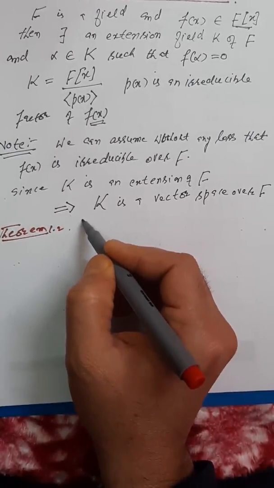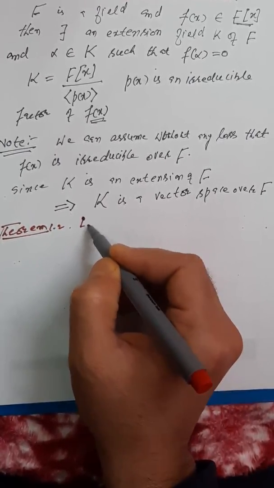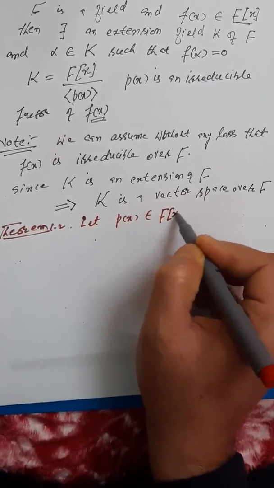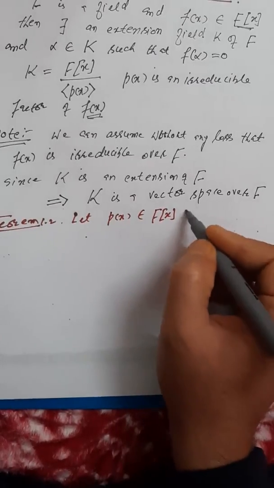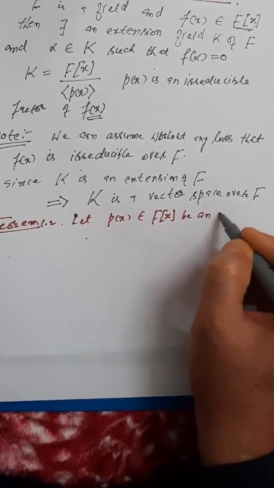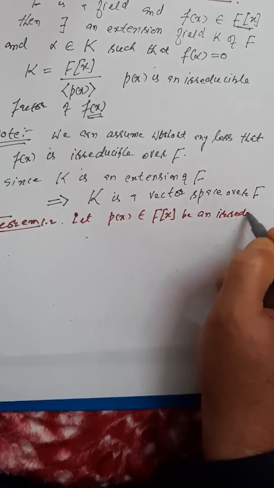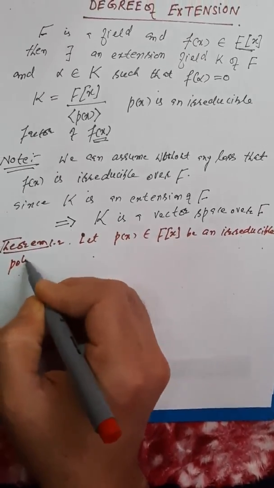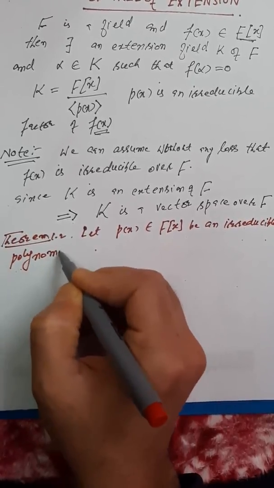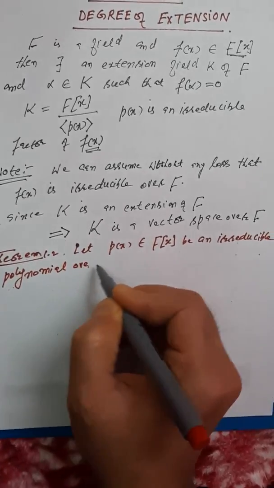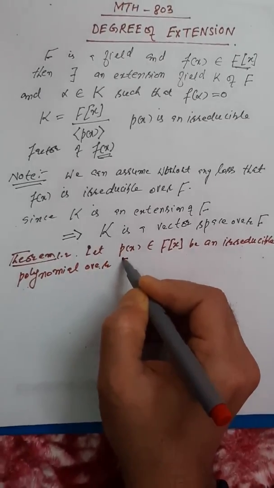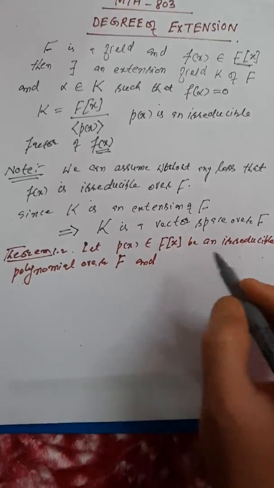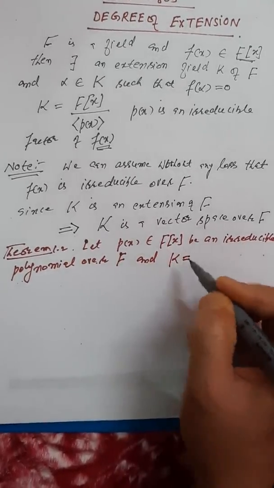Let p(x) belonging to F[x] be an irreducible polynomial over F, where F is a field, and K be the field extension of F which we constructed in the previous theorem.